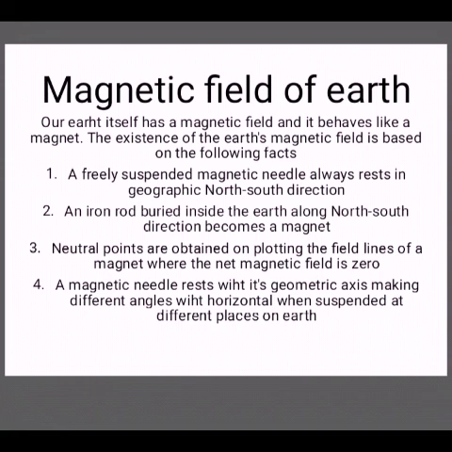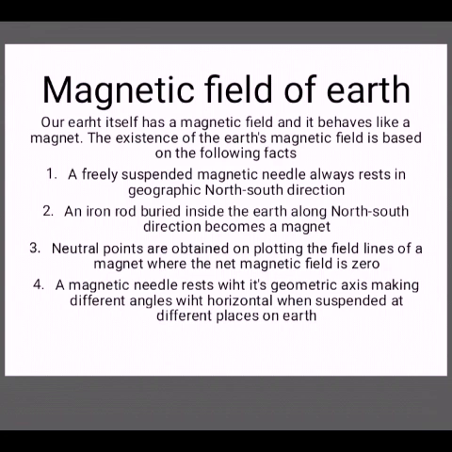When a magnetic needle or a magnet is suspended such that it is free to rotate in a horizontal plane, it always rests in geographic north-south direction. But the north pole of the magnet will point towards the geographic north side only if there is a magnetic south pole attracting it. Similarly, the south pole of the magnet will point towards the geographic south when there is a magnet north pole attracting it. Therefore, we can say there is a magnet inside the earth which must have its south pole in the geographic north and north pole in the geographic south.